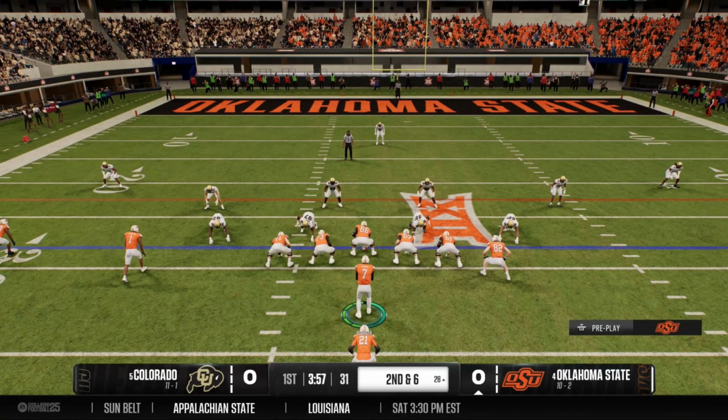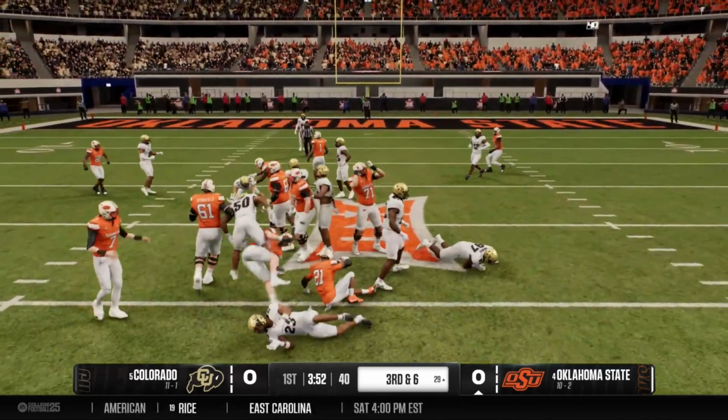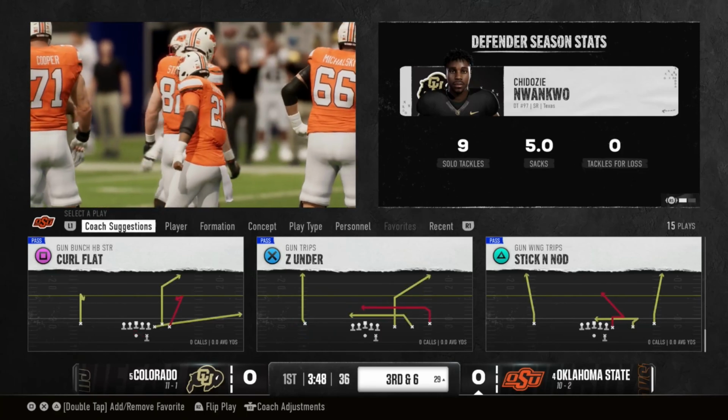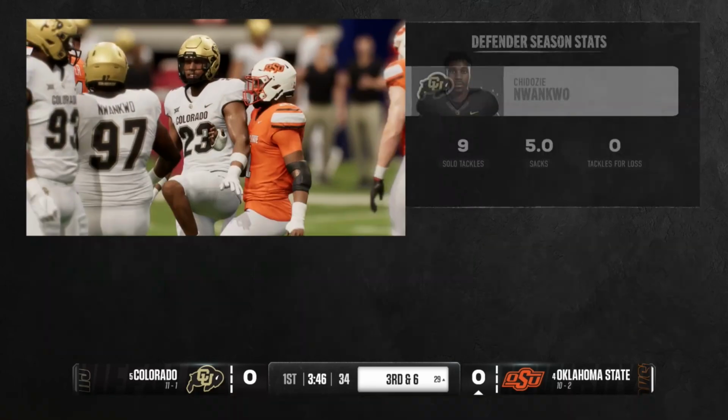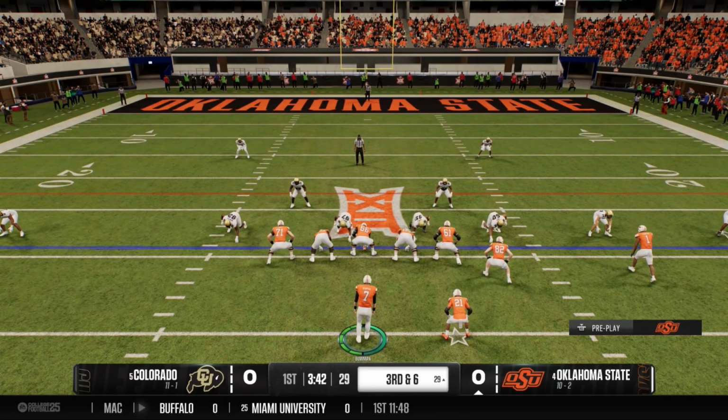Again, I'm not really scared at all of Colorado. At least they're... Wait, oh, he handed that off? That was supposed to be a play action pass, so I don't know why he just handed it off. But, okay. Great job, Zach. Great job, Allen. All right, let's see what Alan Bowman can get to work with here.